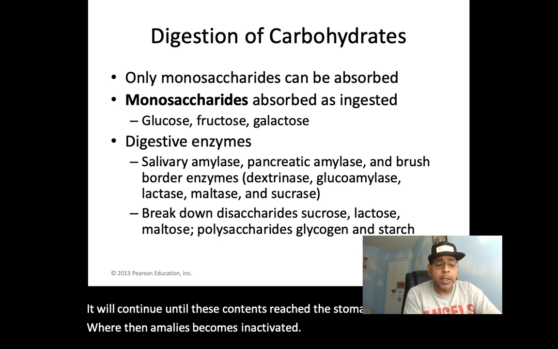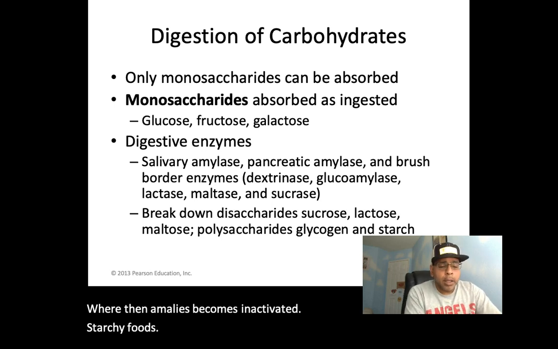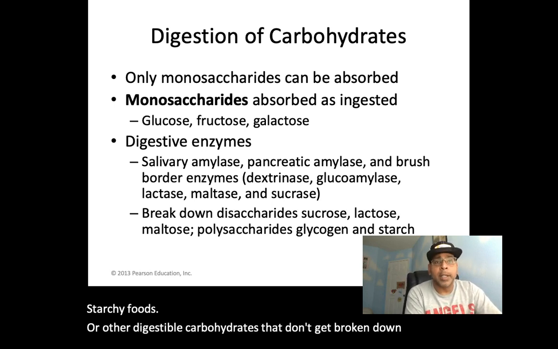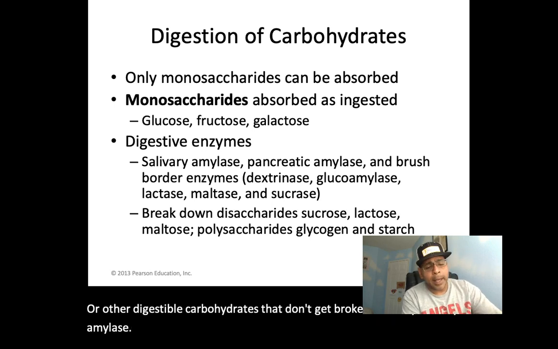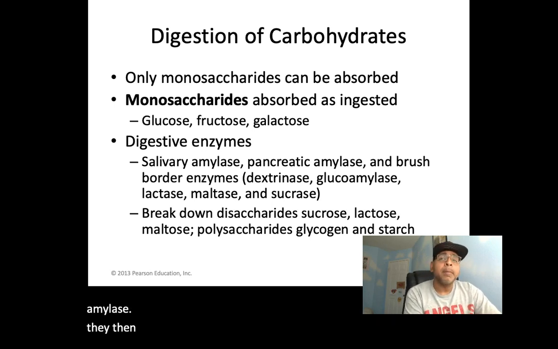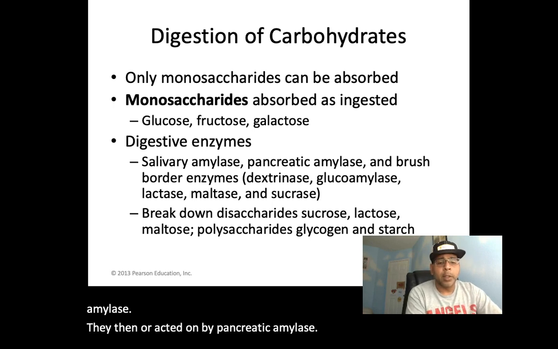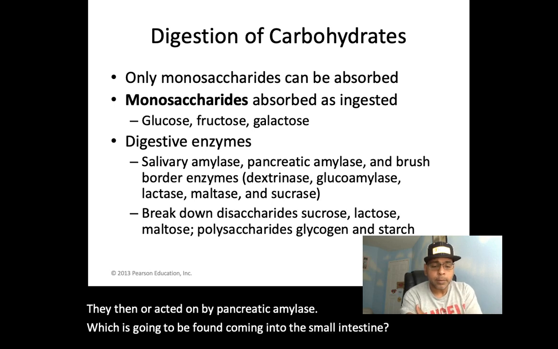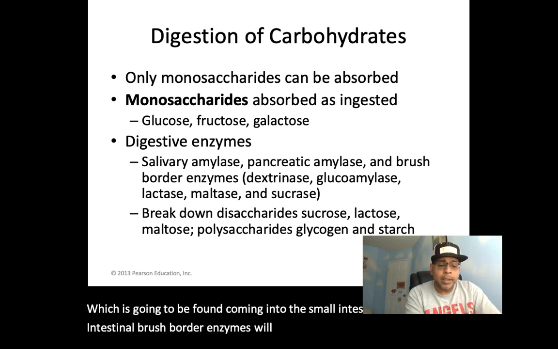Starchy foods or other digestible carbohydrates that don't get broken down by salivary amylase are then acted on by pancreatic amylase, which is found coming into the small intestine. Intestinal brush border enzymes will further digest these products to monosaccharides.